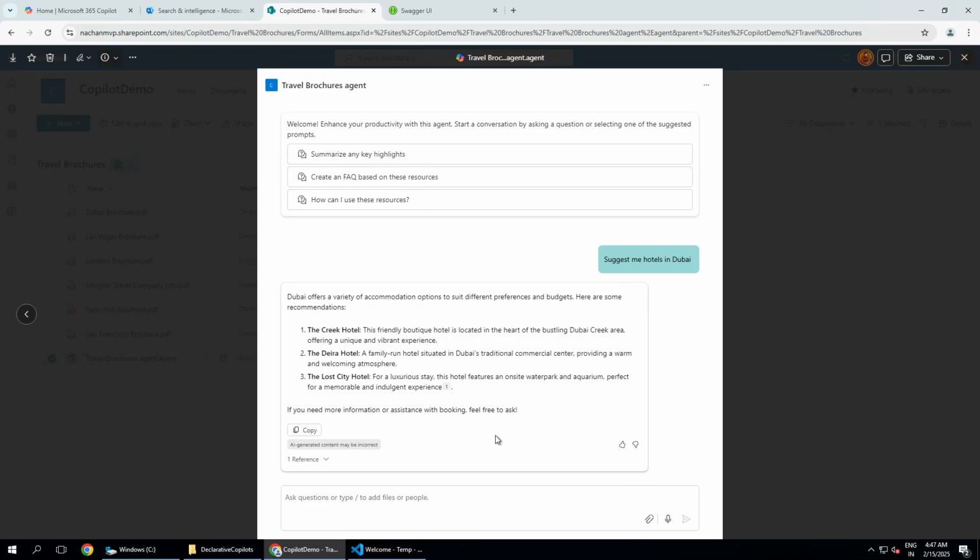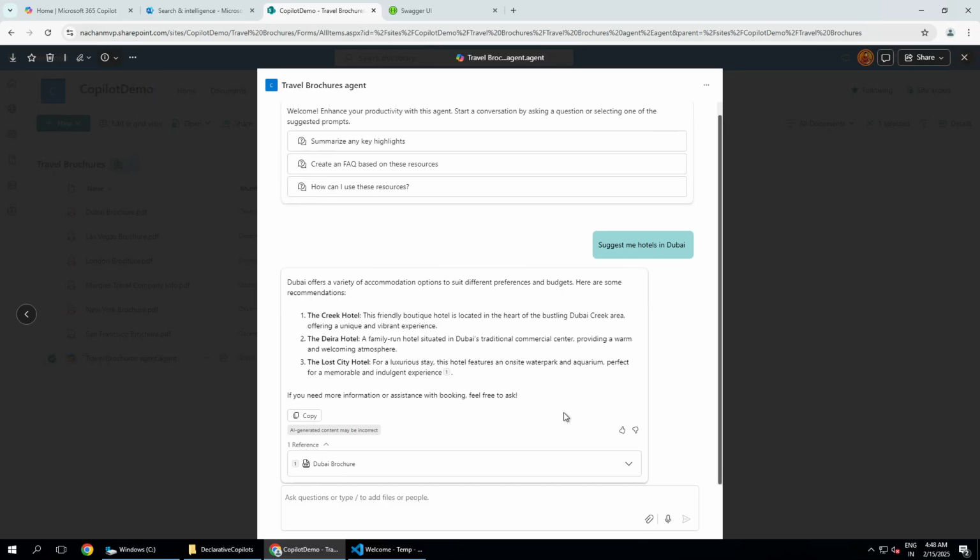and then how your end users should believe that this is the information which is coming from the trusted source which we have given to the agent. So the indication for that is this citation. So here you can see that we do have a citation. This one that you can see here is a citation, and then we do have these references. And this is the reference which we are getting from this file, which is the Dubai reference.